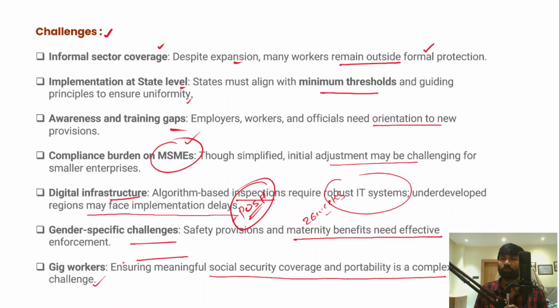So what should be the way forward? Taking into consideration all these challenges, there is a need to achieve uniformity all across the country. There is a need to provide certain concessions and exceptions to certain industries for some period of time, like micro, small and medium enterprises. Cover the other uncovered sectors into these labor codes, and extend better social security and social safety for the gig workers. So all these things have to be done in future, right?